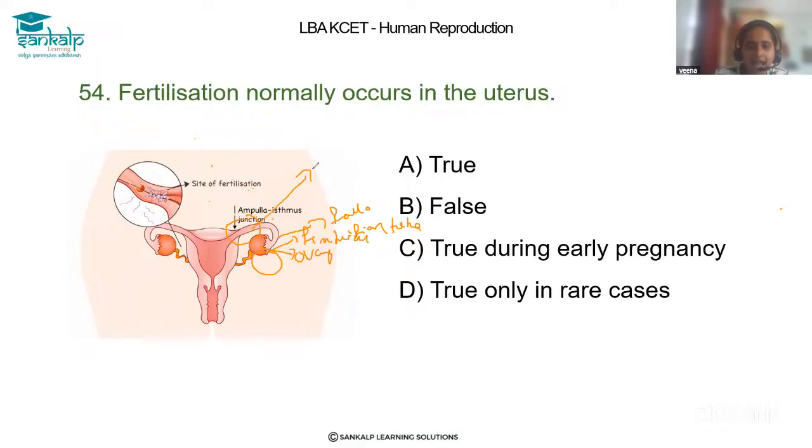So where exactly is fertilization taking place? In the ampulla isthmus junction in the fallopian tube the fertilization is taking place, not in the uterus. So the sentence is not true. The correct answer is option B, false.